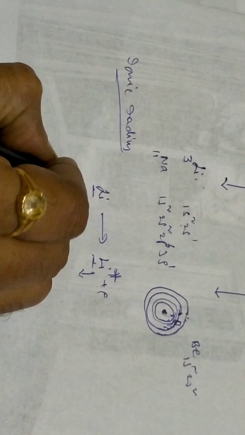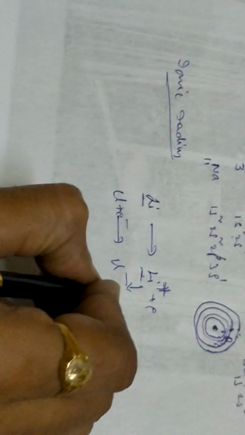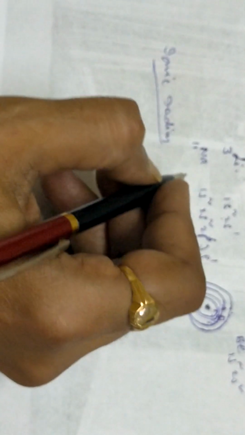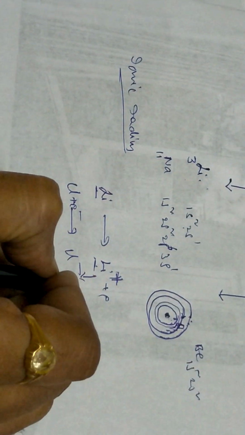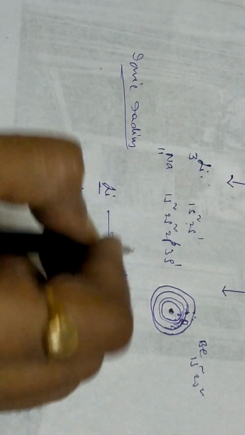Similarly, for an anion, when it is gaining an electron, suppose you take chlorine. Chlorine is taking an electron, it is a chloride ion. So the radius will be more. So for anions, the ionic radius will be more, and in the cations, it will be lesser. So that will be the trend.